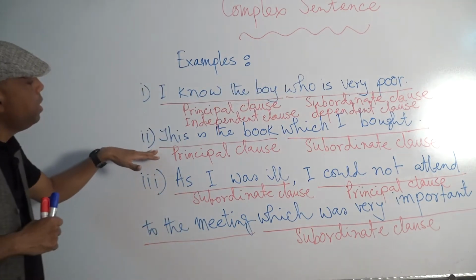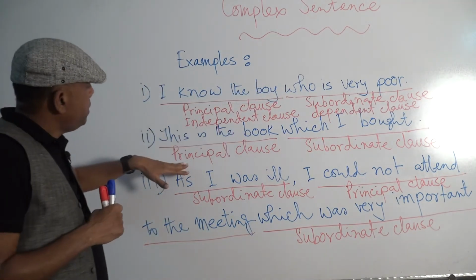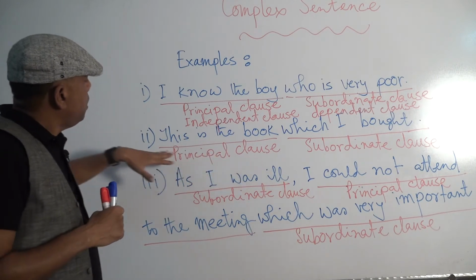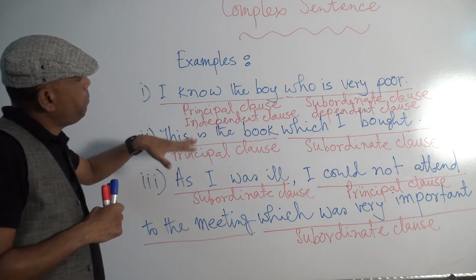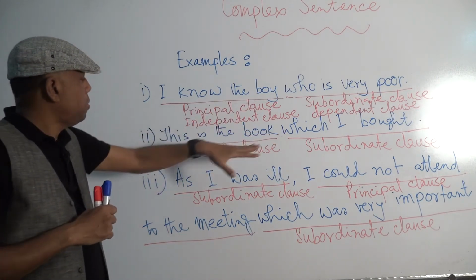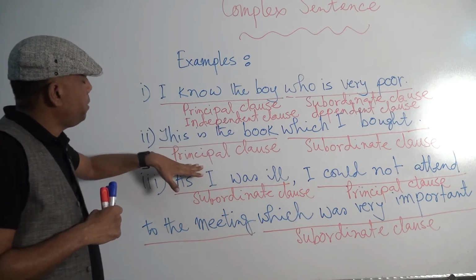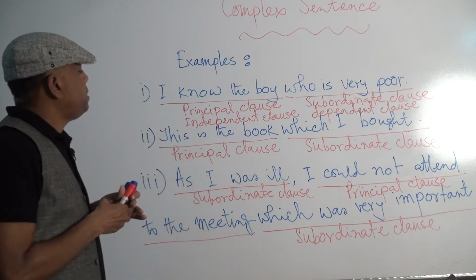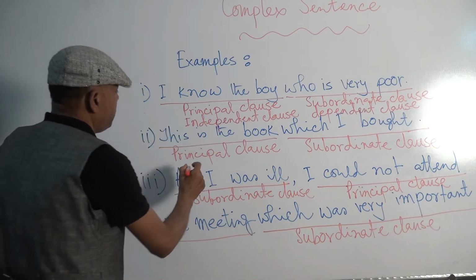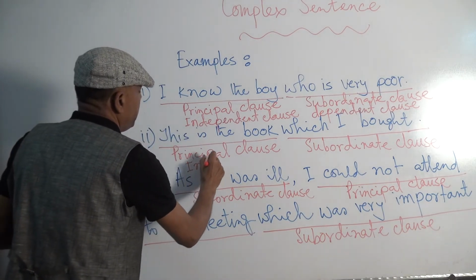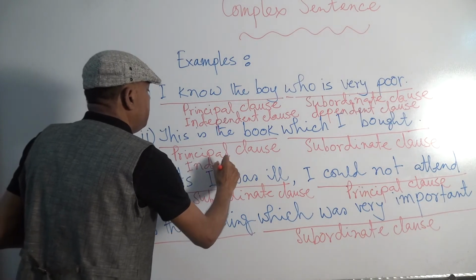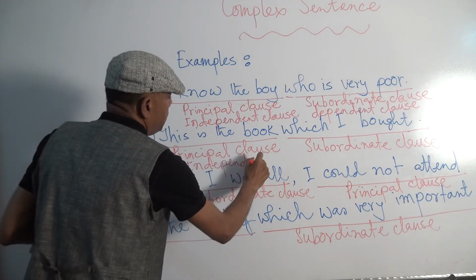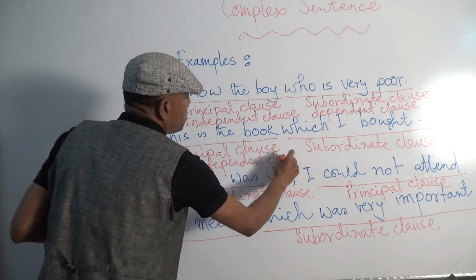Next example, this is the book, it is a principal clause, because this clause does not depend on any other clause to express its meaning. It is an independent clause.